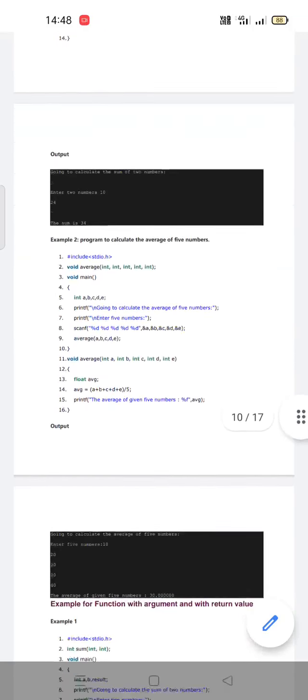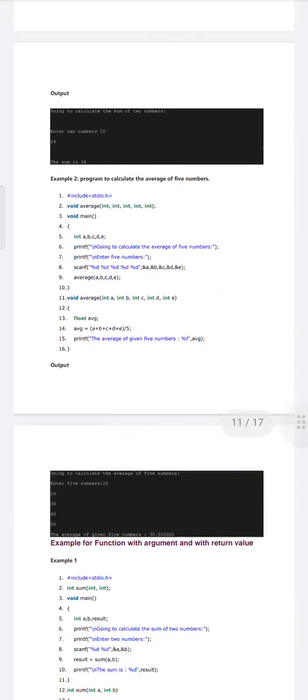Similarly we can see the second program as well. You can observe here, program to calculate the average of 5 numbers. To calculate the average of 5 numbers we need to give 5 numbers. So here first we are declaring a function void average, and in arguments we are passing 5 arguments, all of integer data type. After that we are opening the void main function.